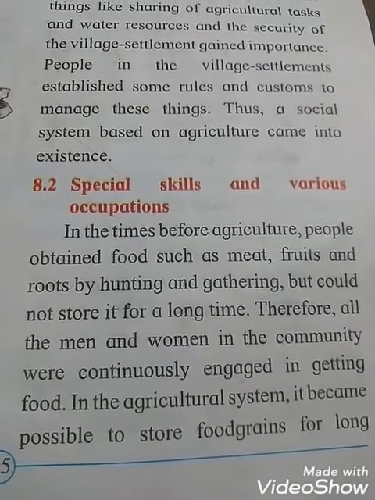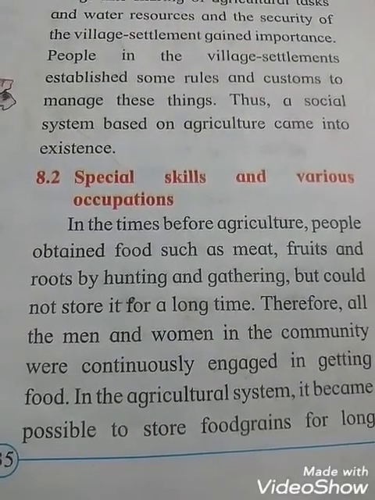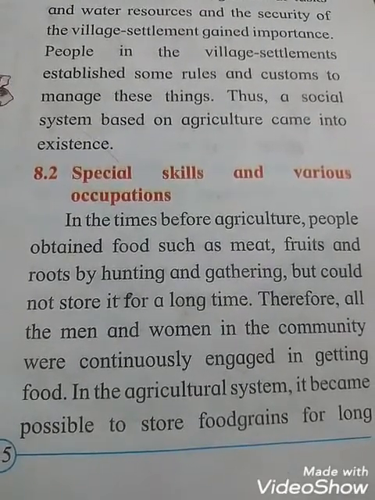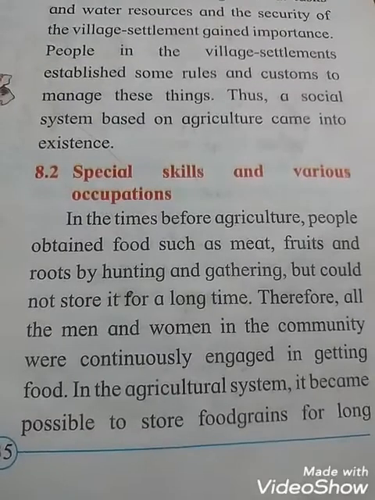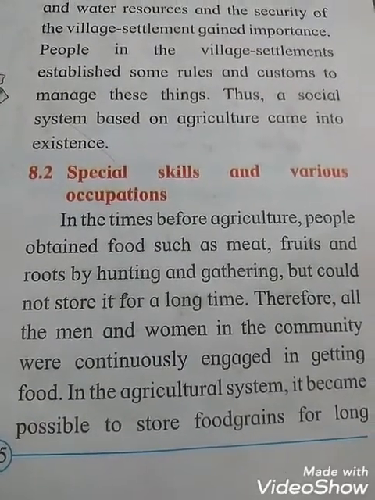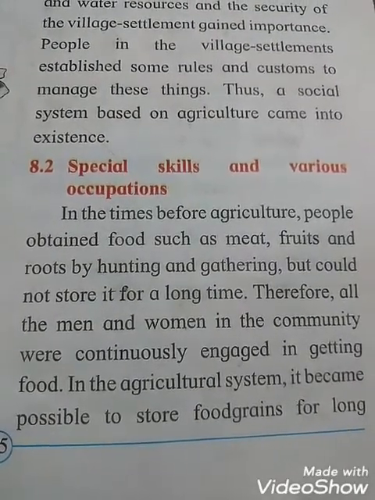8.2 Special skills and various occupations. In the times before agriculture, people obtained food such as meat, fruit, and roots by hunting and gathering, but could not store it for a long time. Therefore, all the men and women in the community were continuously engaged in getting food.